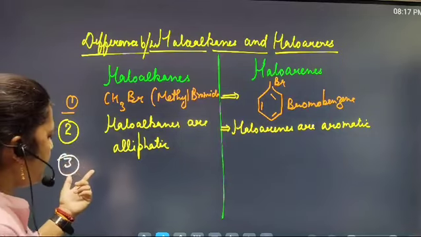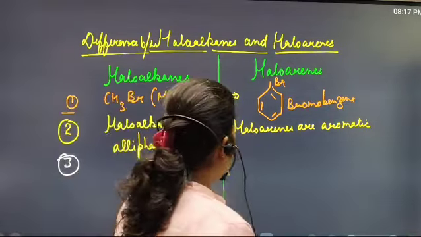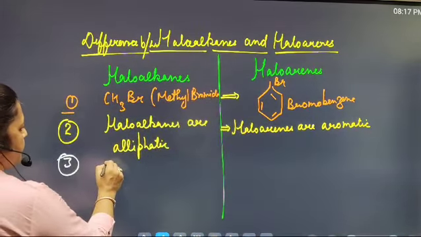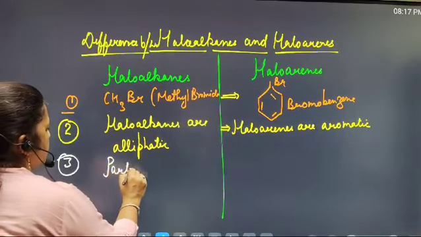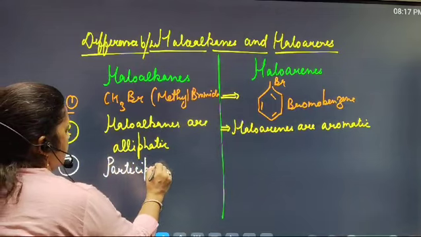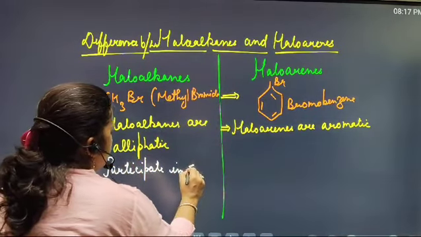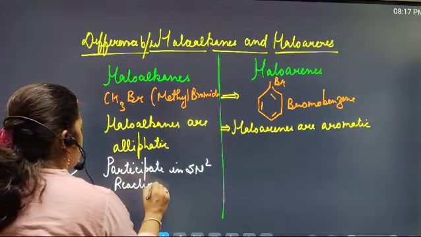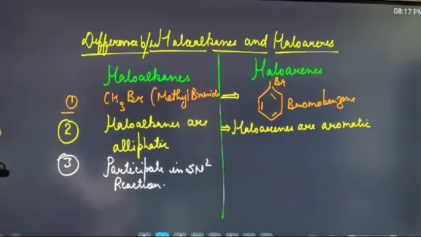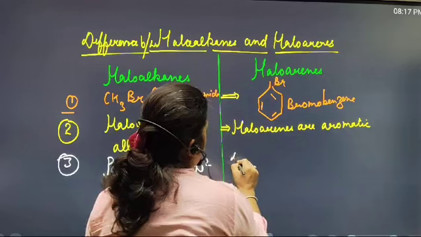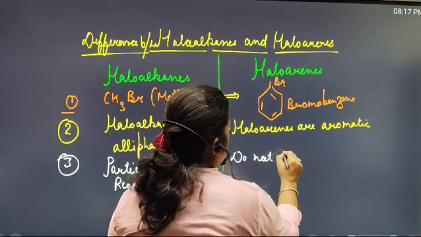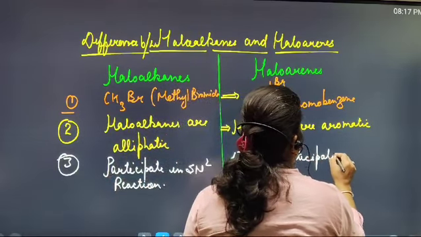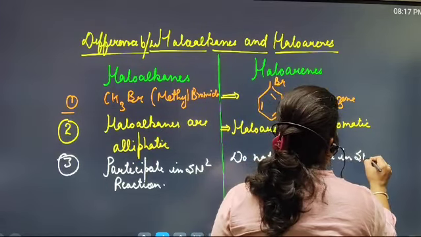Haloalkanes participate in SN2 reactions, and haloarenes do not participate in SN2 reactions.